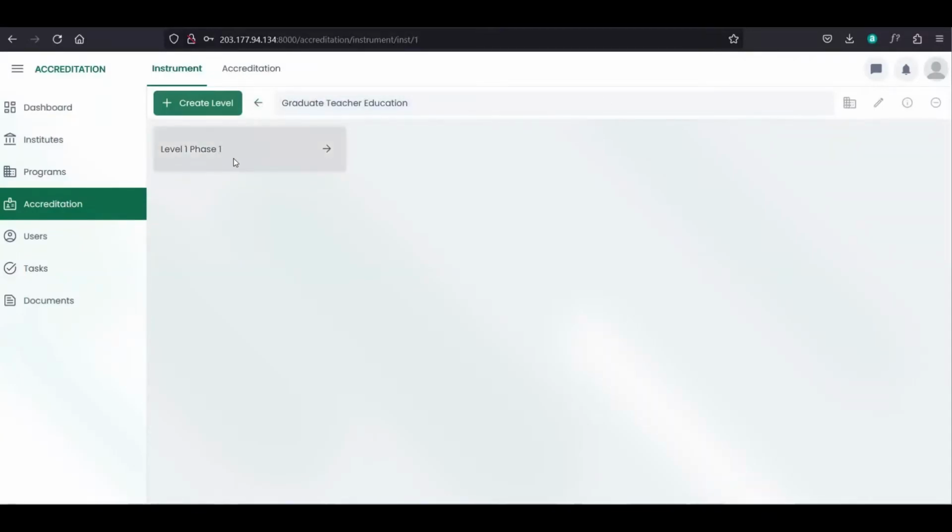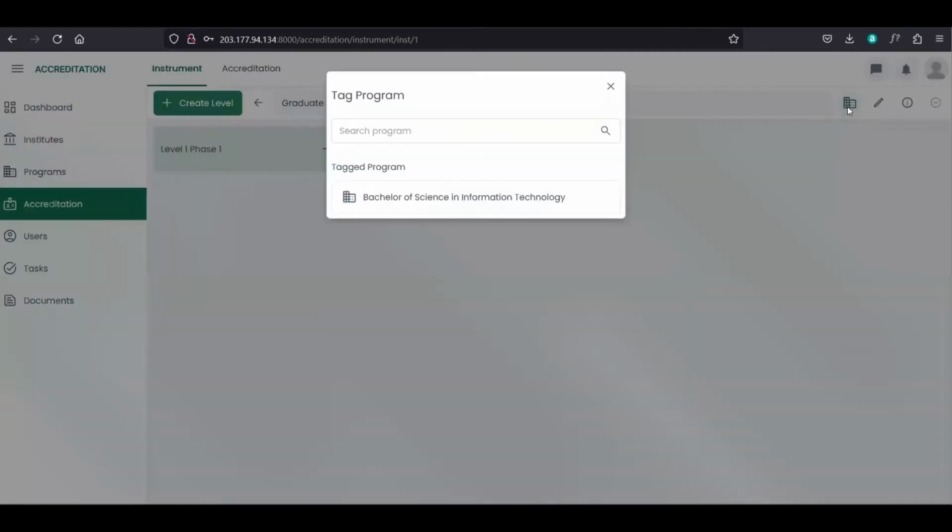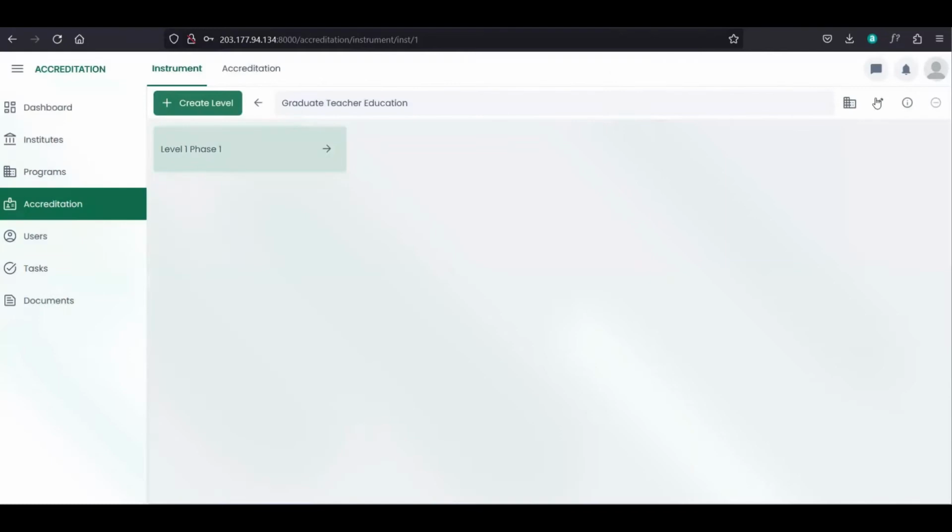And once we select the level, we can tag a program and we can edit. We can view its details, and also we can exclude the instrument for overall calculations.